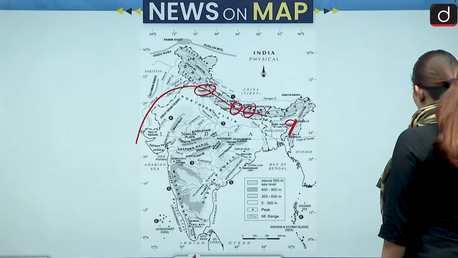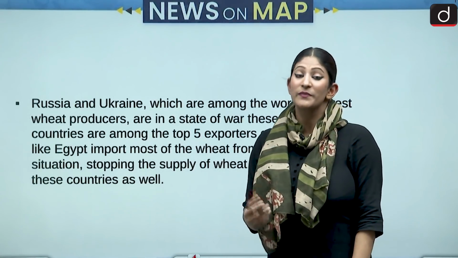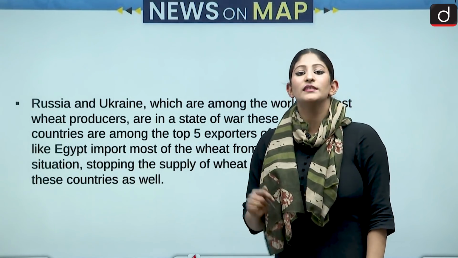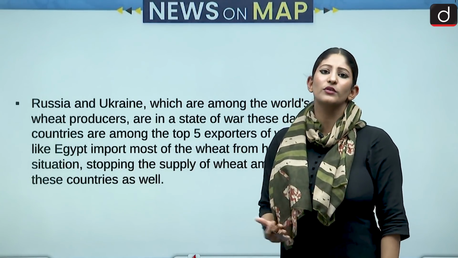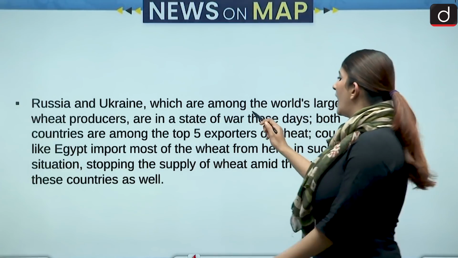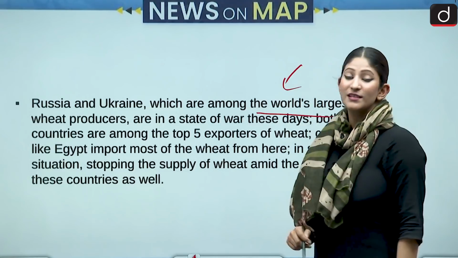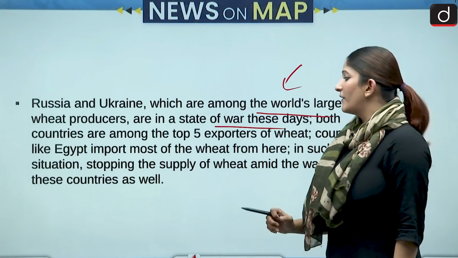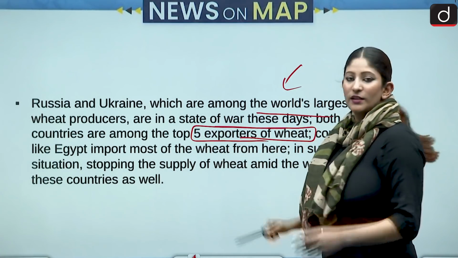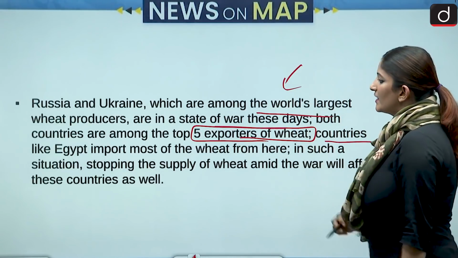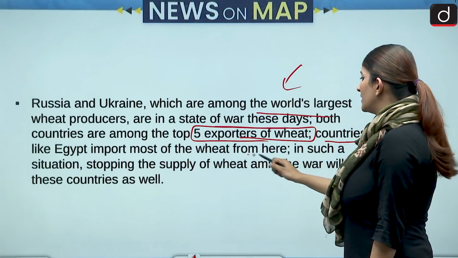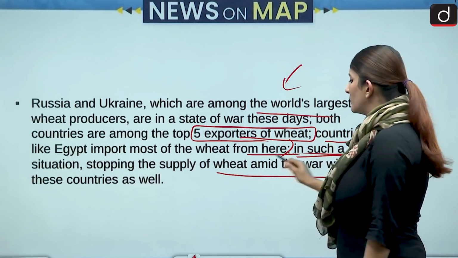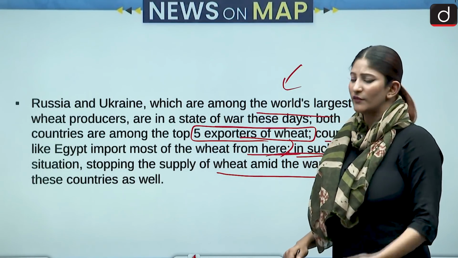Okay, let's move on and talk about our next question. Before that, let's know the news. Russia-Ukrainian war has been ongoing since the past 7 to 8 days. And that is a cause of concern because since 24th of February, the world is in a turmoil, and these two countries, these are the world's largest wheat producers. They are in a state of war. And both the countries are among the top 5 exporters of wheat as well. So, this information for prelims. Then countries like Egypt import most of the world's wheat, and that is from here. And in such a situation, stopping the supply of wheat amidst the war will affect these countries as well. So, food security will be a problem.